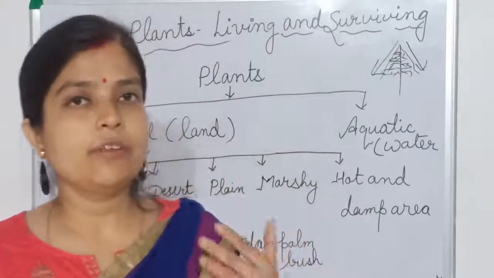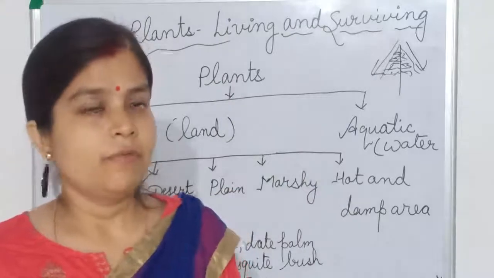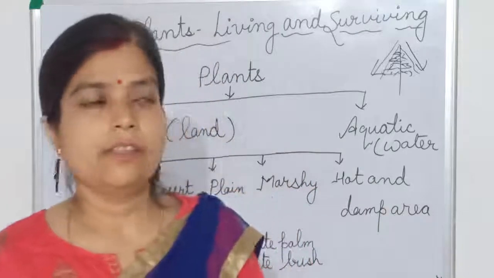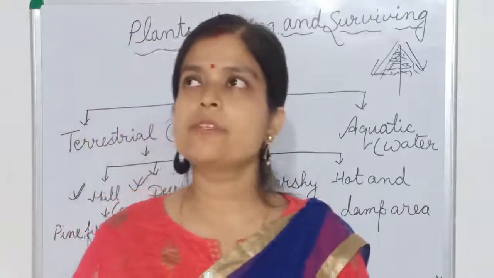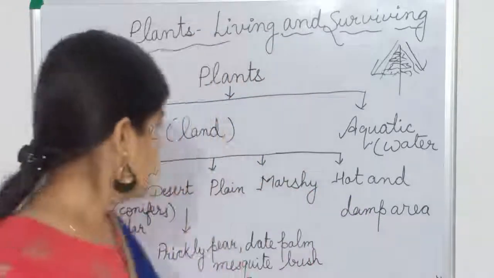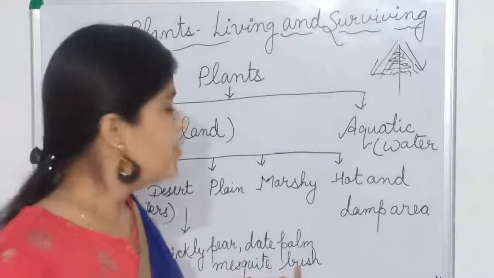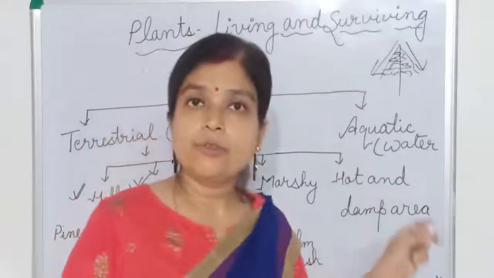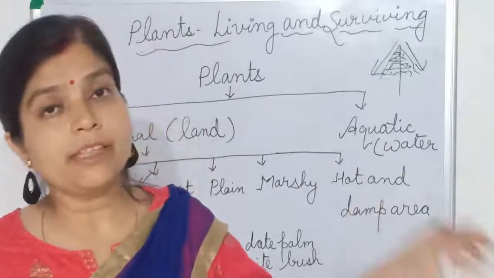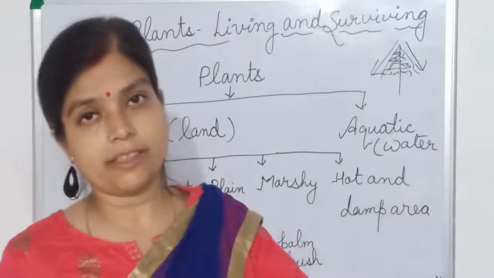Similarly, water is very important for plants also. Without water, they will not be able to do photosynthesis. Water is very important. All the functions they can do with the help of water. So in search of water, the roots go very far away, here and there. And one plant is there, the mesquite bush. It goes down 20 meters, which means underground it goes 20 meters down in search of water. From there also they can take water.